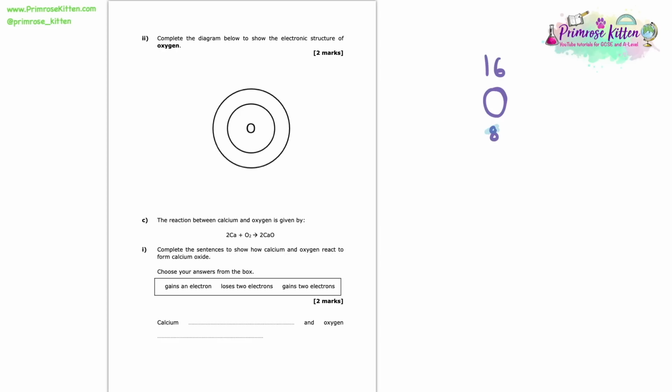Now this bottom number represents the proton number or the atomic number. And it's important that we know that when we have an atom like we do here, the proton number is exactly the same as the number of electrons. So here we can see that there are 8 electrons in an atom of oxygen.